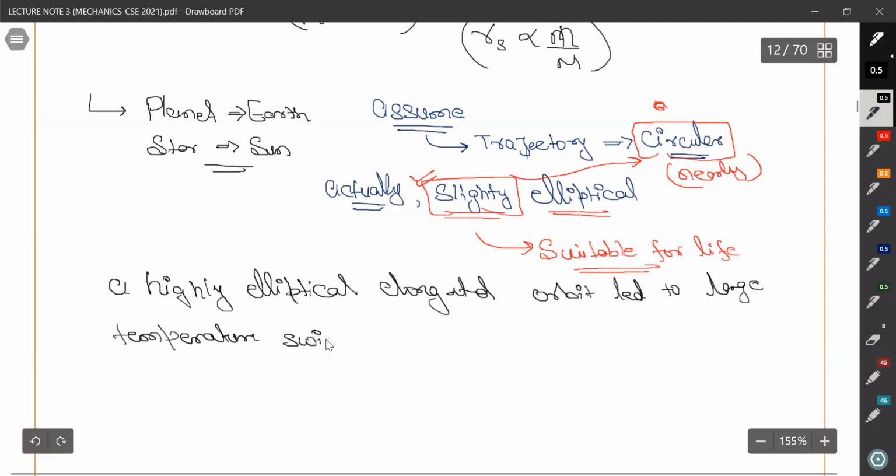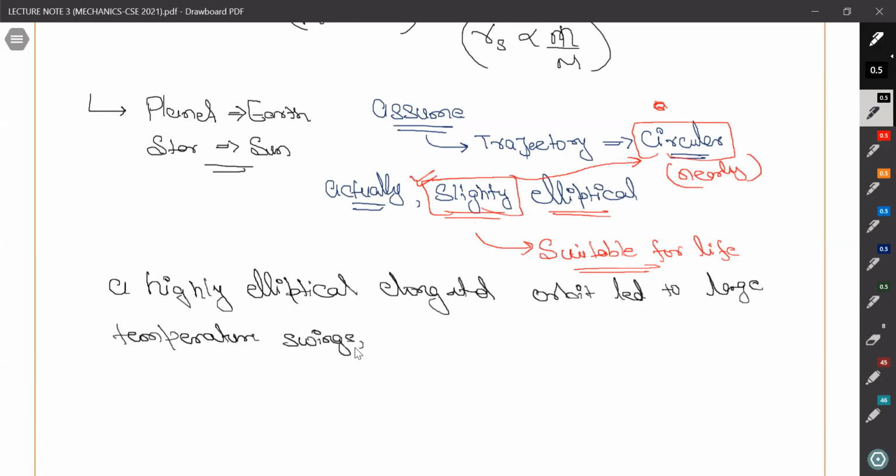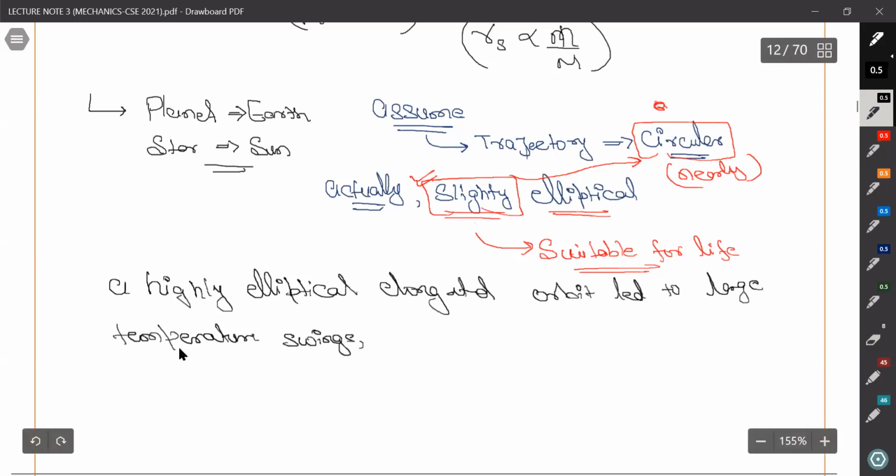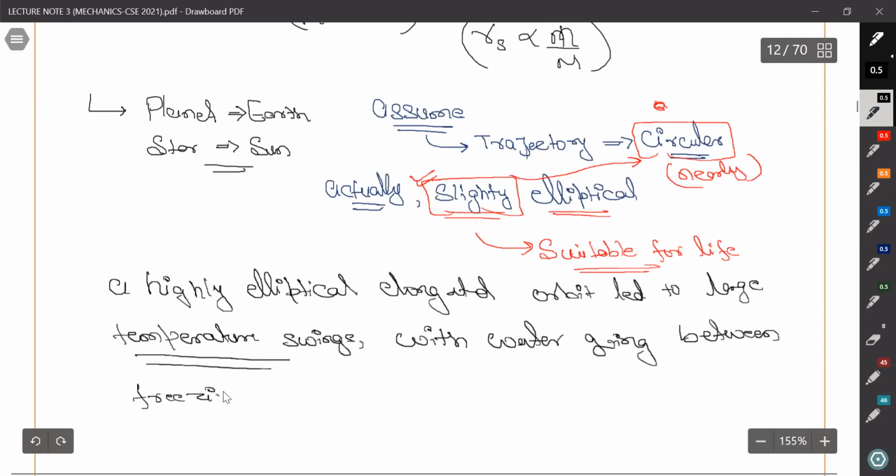I think you have already studied in your geography classes the elliptical path of the earth, where it goes on to change the seasons, solstice, right? So if it were highly elliptical in nature, then we would see highly temperature swings, and that is not beneficial for us, right? With water going between freezing and boiling.